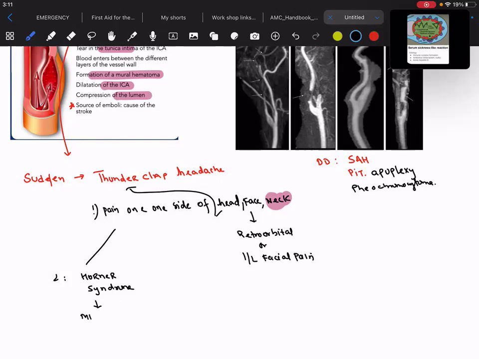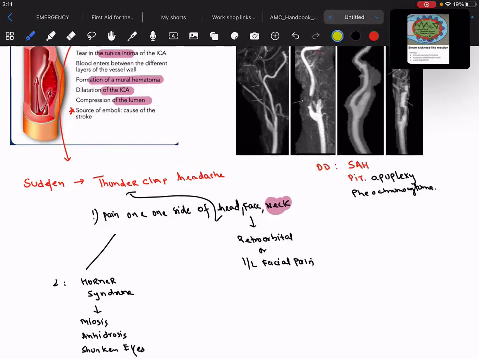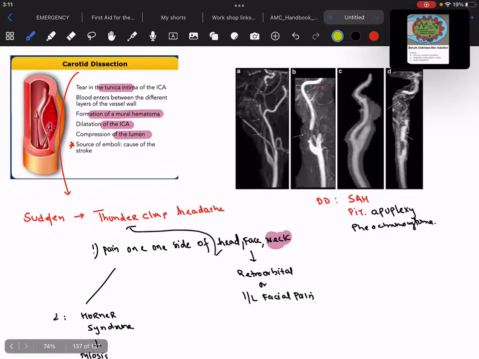So Horner syndrome is also present. There will be miosis, anhidrosis, and shrunken eyes. The reason is that the sympathetic plexus basically goes into the brain along with the carotid artery.